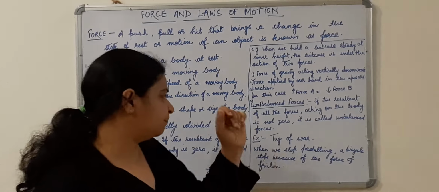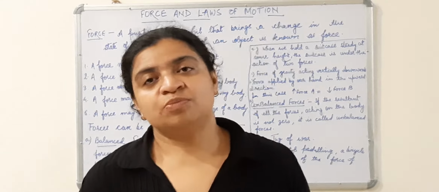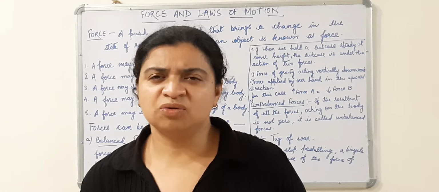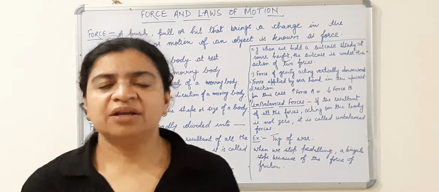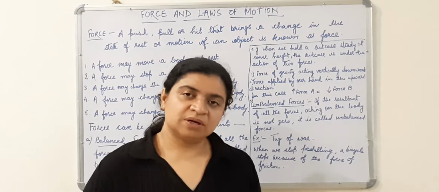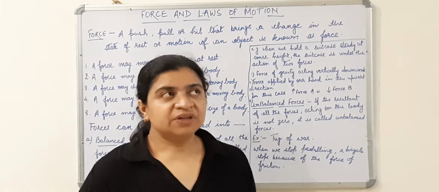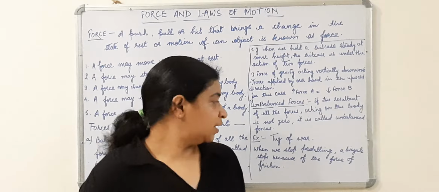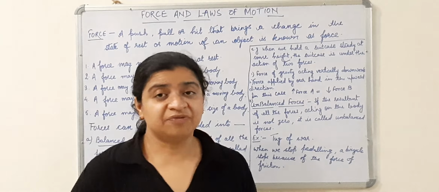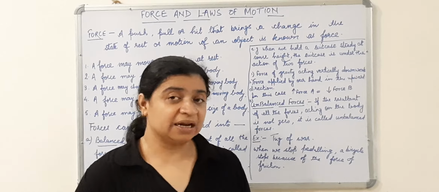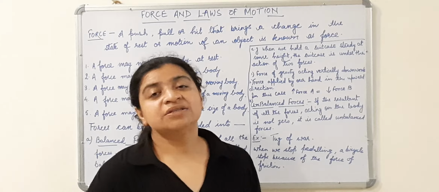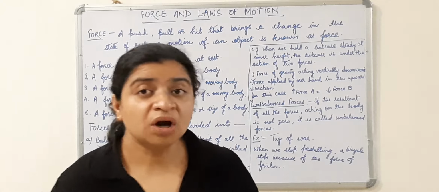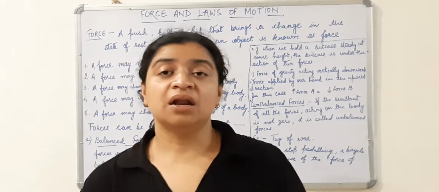Next, one more example. What happens when we stop paddling? Suppose you are riding a cycle. You are paddling. Then after some time you get tired and you stop applying the force. You do not paddle. After covering some distance, gradually the speed of the cycle will slow down. Finally, if you still do not paddle, it will stop. Why will it stop? Because you were not applying the force on the cycle.